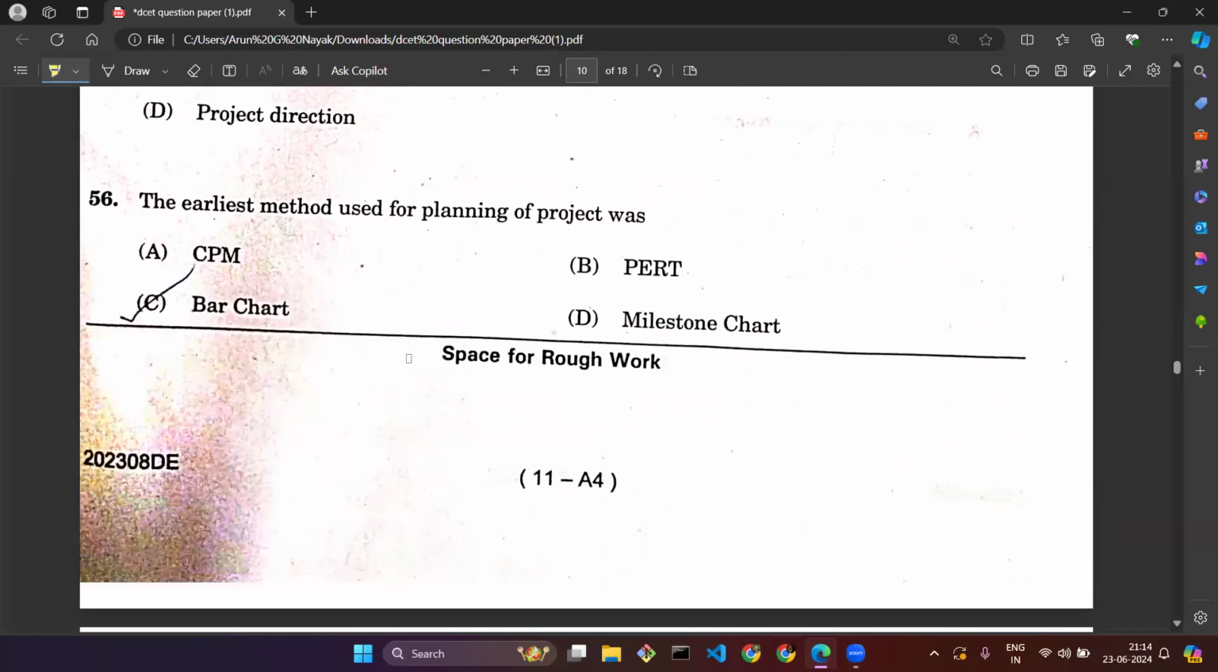Question number 56. The earliest method used for planning of project was. So we have CPM, PERT, bar chart, and milestone chart. Which one is the earliest used for planning of the project? Earlier, we used to have a bar chart. Nowadays, we have lots of good technologies, good tools, good methods. But earlier, the method that was used to plan the project was bar chart. Even some companies use bar charts till today.